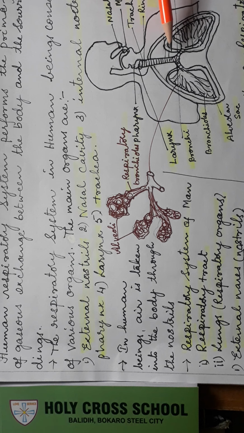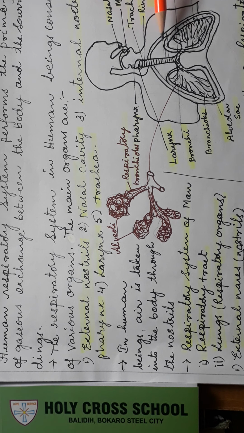Each primary bronchus enters into one lung. Two lungs are there. These two primary bronchi are entering into the lungs, one into each lung. In the diagram you can also see the supporting rings on them. Now coming to the lungs.